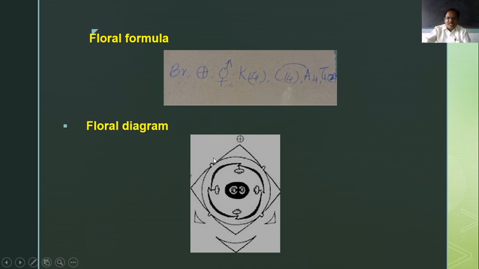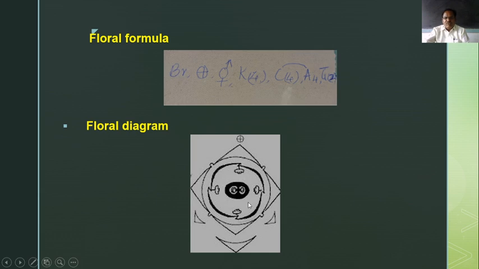These are the calyx, 4 in number. There is no overlapping, but the margins of each sepal are attached to one another, so they are gamosepalous, and the valvate type of aestivation is there. Then when we observe the corolla, petals are 4 in number, and they show the twisted type of aestivation.